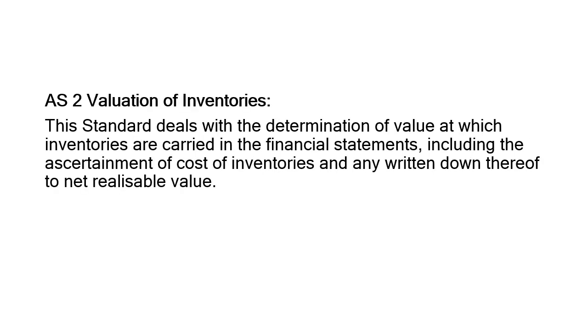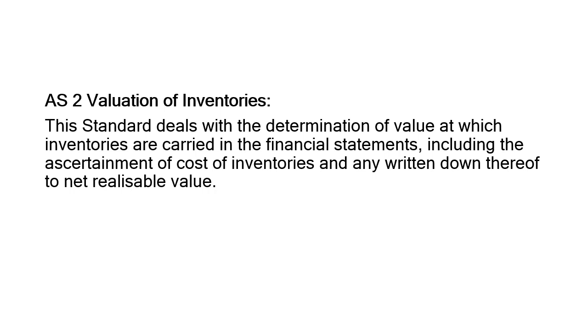Then valuation of inventories. It mentions that the determination of value at which the inventories are carried in the financial statement includes the ascertainment of cost of inventories and any write-down thereof to net realizable value. It means that both values have to be mentioned, whether it's the written down value or the net realizable value.